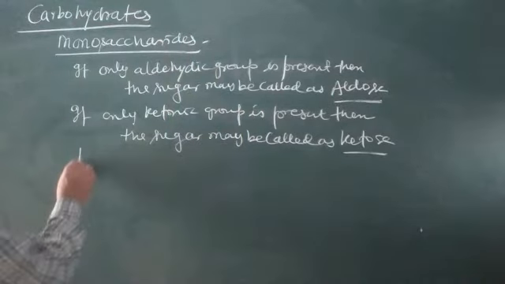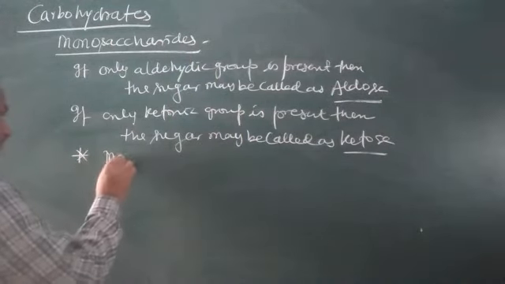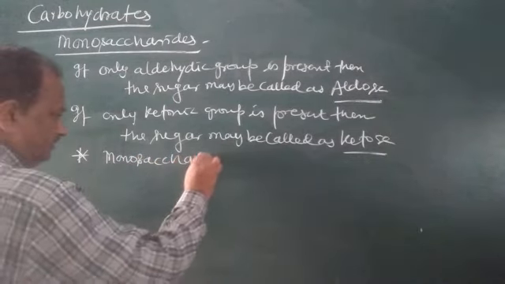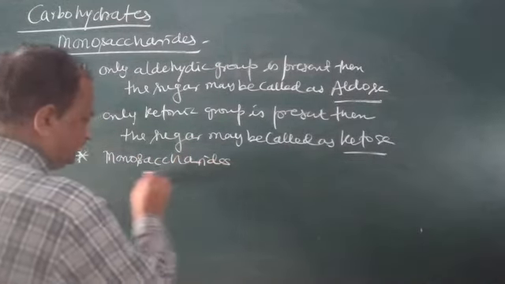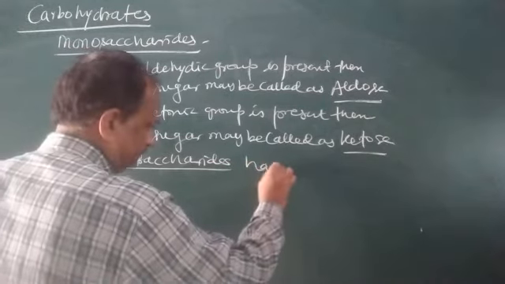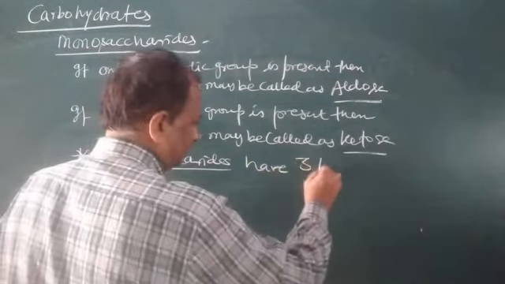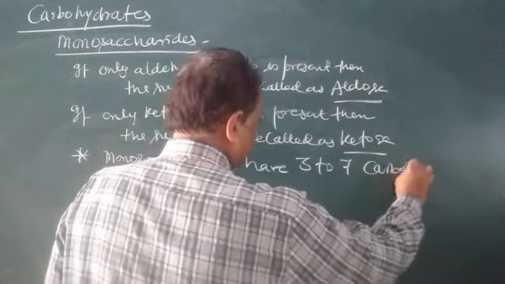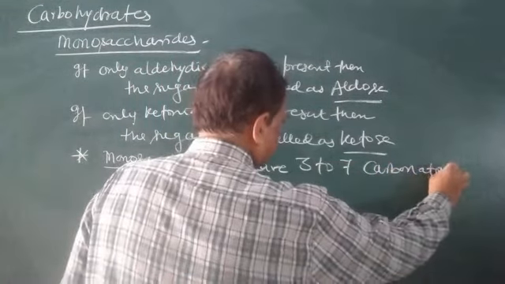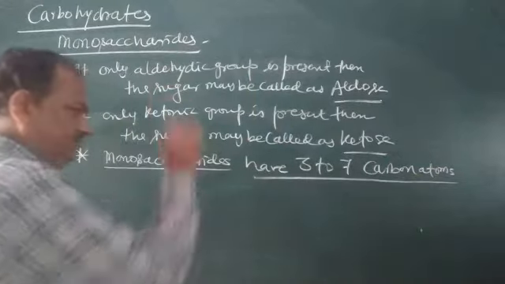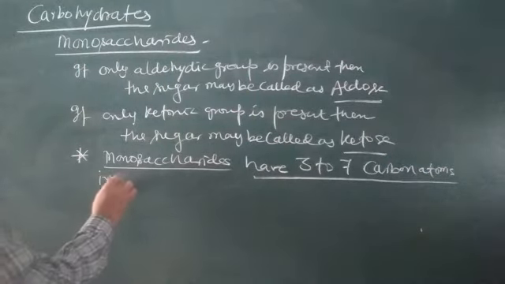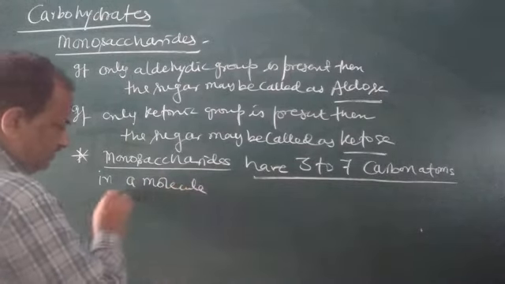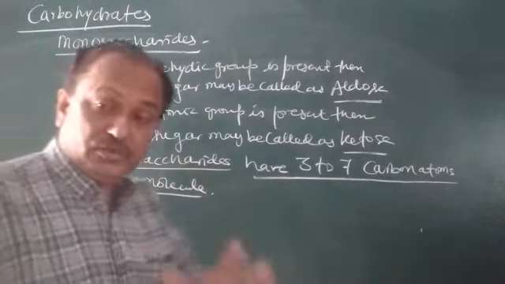Now this is aldose and ketose, but children, actually there is some guideline in the monosaccharide. So this is a very important point. Saccharides have 3 to 7 carbon atoms in a molecule. This is point number 1.